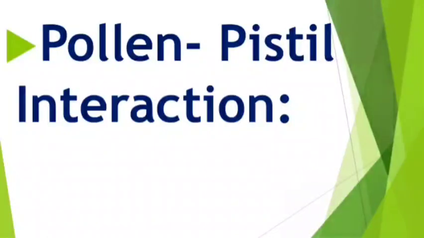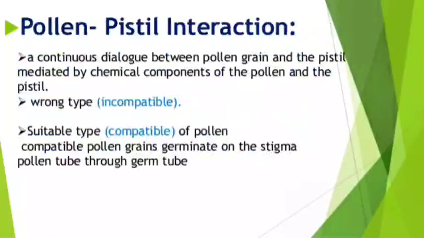Now we'll study the process of pollen-pistil interaction. After the pollination has taken place, the plant has the ability to find out whether the pollination was of right type or wrong type. If it is wrong type, it is called incompatible. But if the pollination is of right type, that is called a compatible pollination.